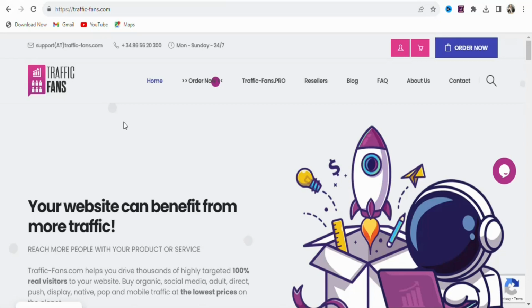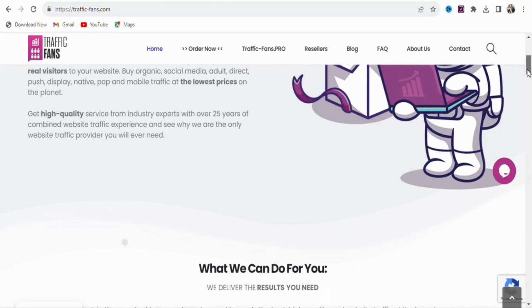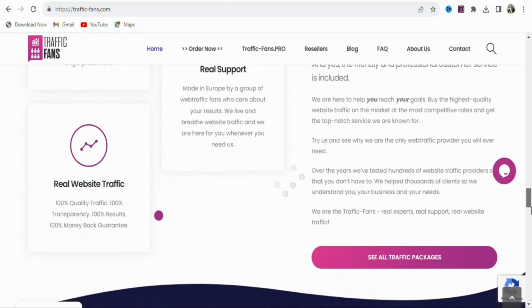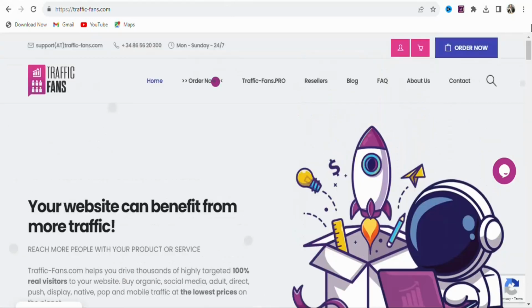We are going to be buying targeted traffic from Australia so that we can get the right people to enter their mobile numbers for us to earn money on CPA Grip. This website, the traffic is very cheap, so you have to create an account so that you can buy traffic on this website. To create an account, what you have to do is that you have to scroll upwards. Once you scroll upwards, you are going to click on this sign right here.